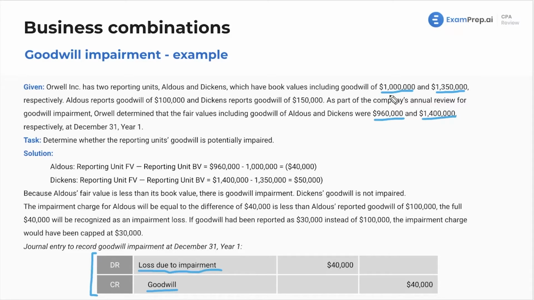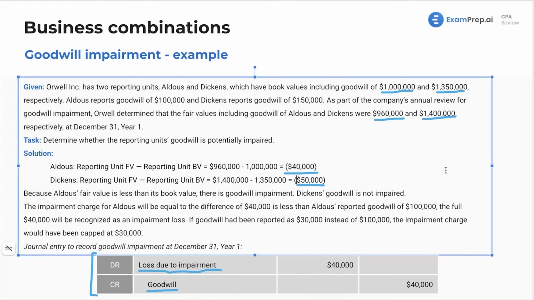However, Aldous needs to be written down because we had it on our books for 1 million. It's actually only worth 960. This is going to create a loss. So right here, you see the solution, which should potentially impair their goodwill. 40,000 write down for Aldous and actually 50,000 increase for Dickens, right? That is going to be our answer here.